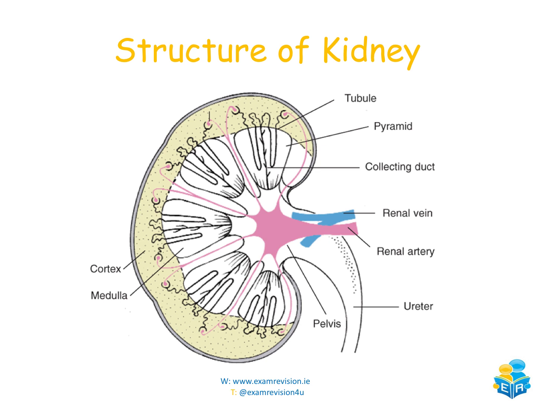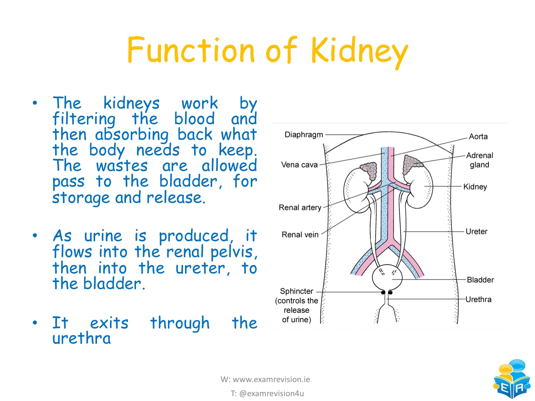For now, really focus in on the darker layer, which is the cortex, and the lighter layer, which is the medulla. We'll get to the insides in a couple of minutes. Now, what does the kidney actually do for us? Well, the kidneys work by filtering the blood and then absorbing back what the body needs. This could be nutrients, this could be water. The wastes then are allowed to pass to the bladder for storage and for release.